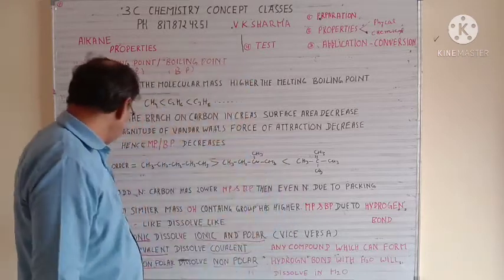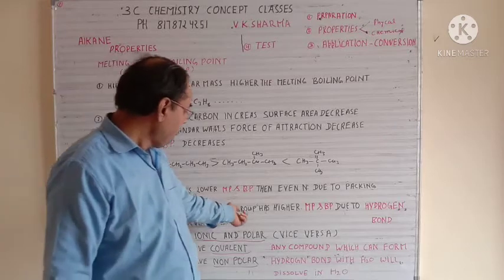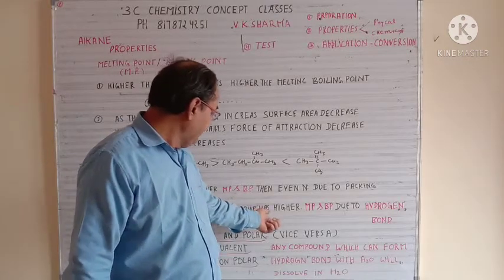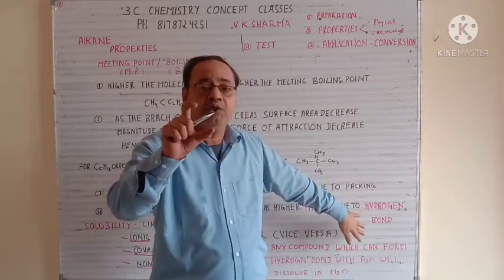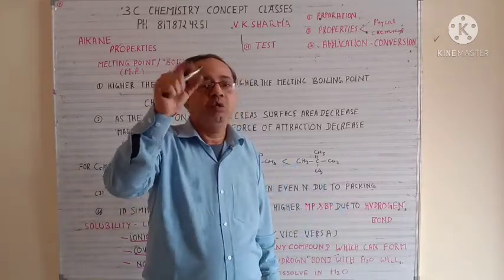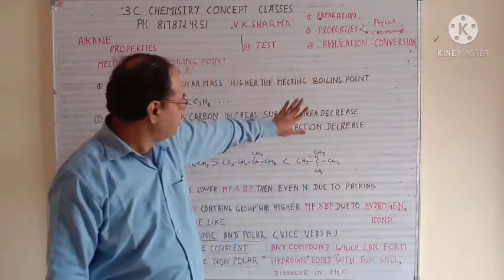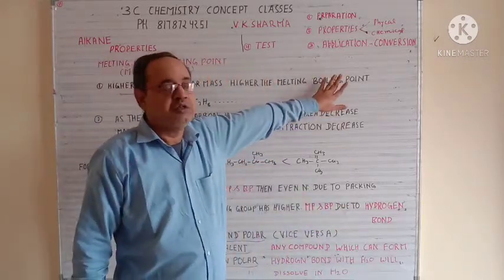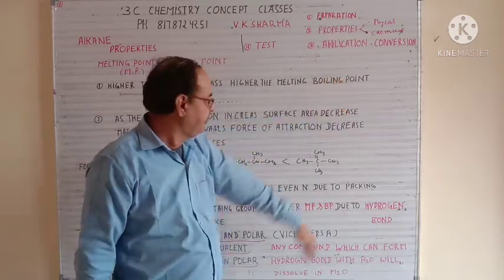So the statement is: in similar mass, the OH group containing molecule has higher melting and boiling point due to hydrogen bonding, because OH forms a stronger hydrogen bond, so it increases the melting and boiling point. So these four statements will solve thousands of questions for you. It may belong to any group, but the concept will remain the same.